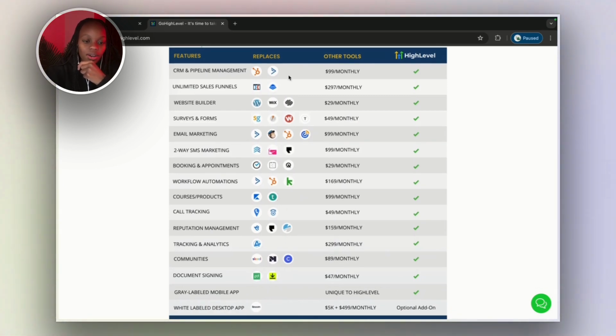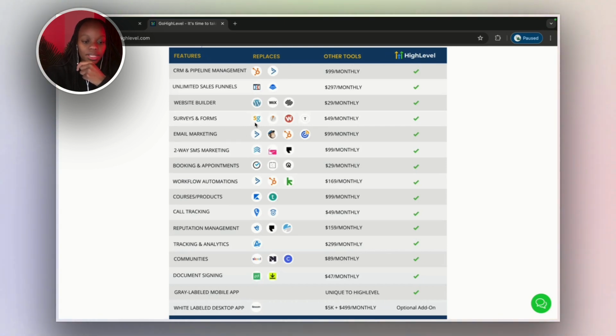So as you can see here, these are all the platforms. They didn't even name them all, but these are some of the platforms that HighLevel replaces. So if you're using HubSpot, Active Campaign, I think this is an Active Campaign logo. So it is a CRM, it is a funnel builder, it is a website builder. So you can build websites inside this platform. You can even have WordPress connected to your HighLevel account. Not this two yet, but Wix, Squarespace, you can pretty much build the same, not the same, but like similar websites inside GoHighLevel if you're really good at building websites. I've seen ugly websites and I've seen beautiful websites built in GoHighLevel.